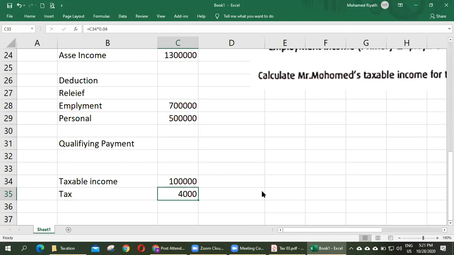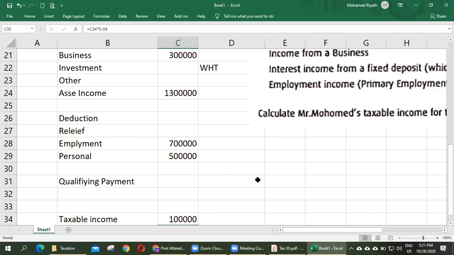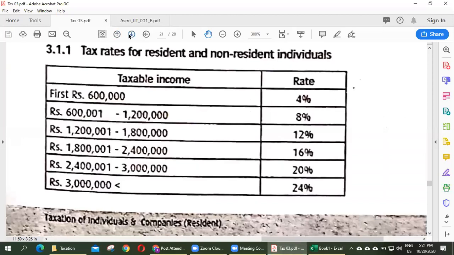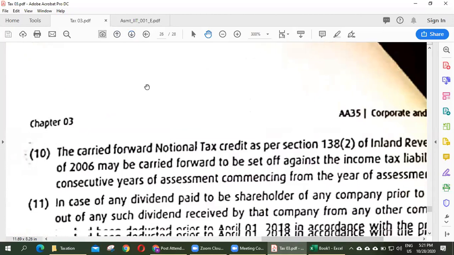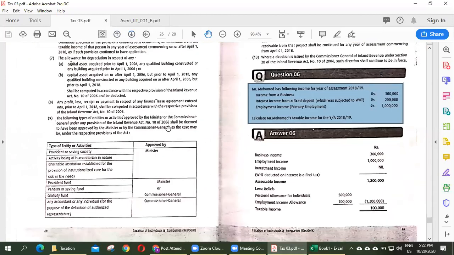Any doubt? Any questions? If you have any unclear area, please ask me. I go step by step. The next question will be tougher than this. Clear? Okay. Taxable income is 100,000.